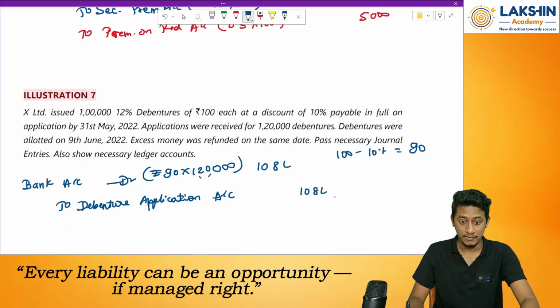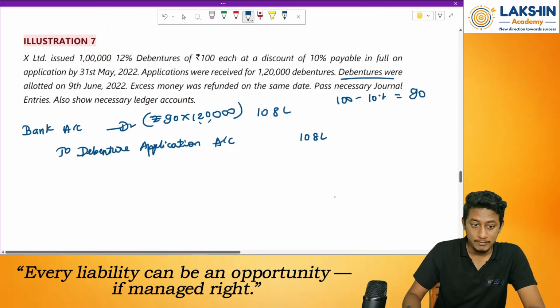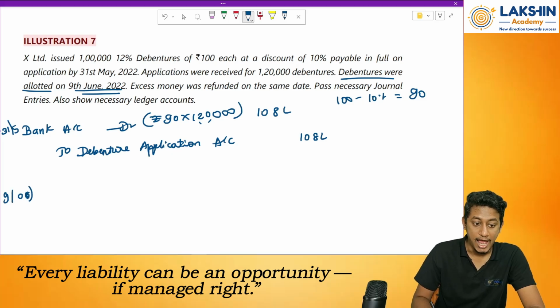108 lakhs. Okay. Now what has happened? Whatever debentures were there, they were allotted on 9th of June. So this is on 31st of May. Then on 9th of June, I have made the allotments, and I have refunded the remaining money on the same date.